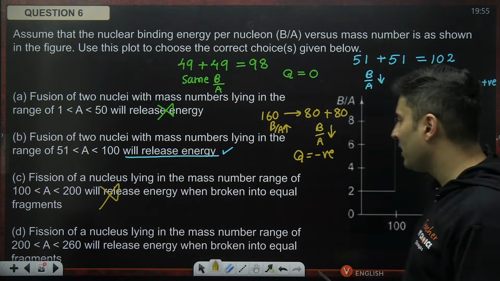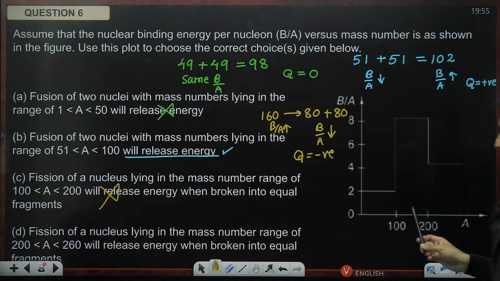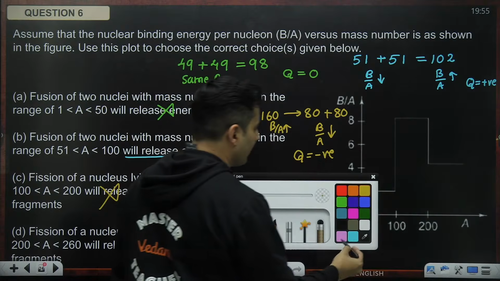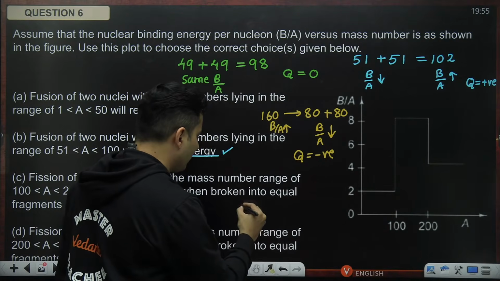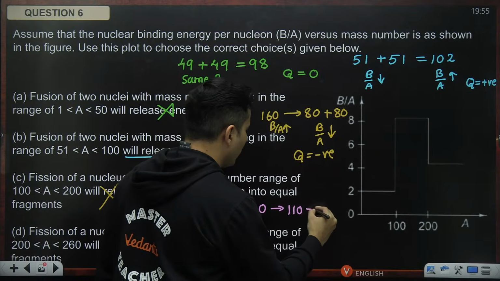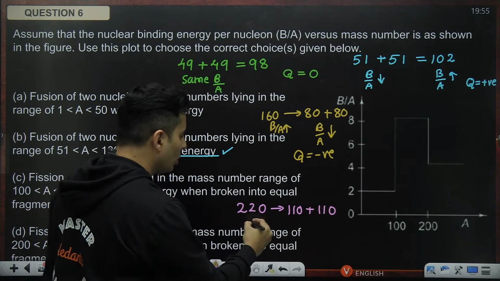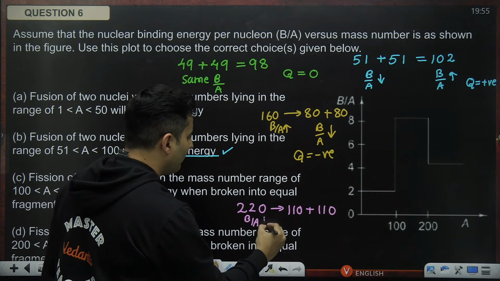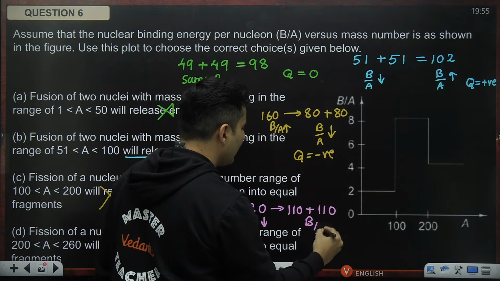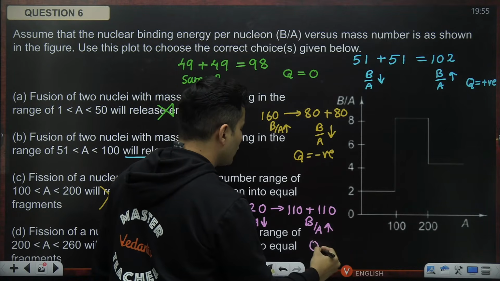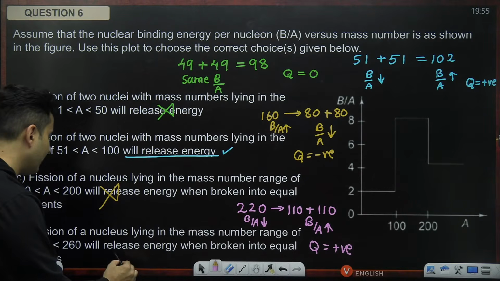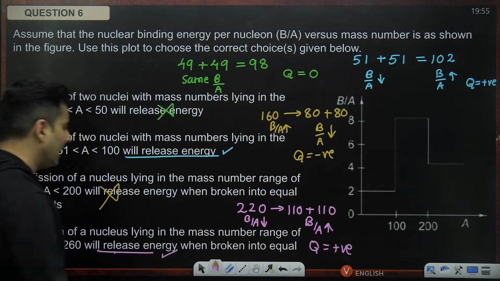But if you take 200 to 260, just imagine these elements right over here. Say for example, 220 splitting into 110 plus 110. 220 has lower binding energy per nucleon versus 110 which has higher binding energy per nucleon. So the Q value for such a reaction will be positive, so it will definitely release that energy.